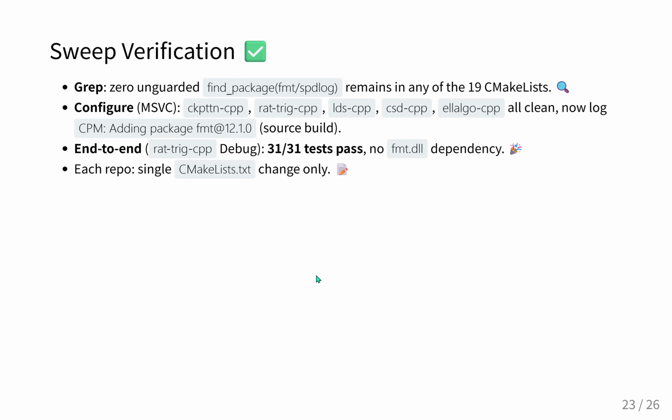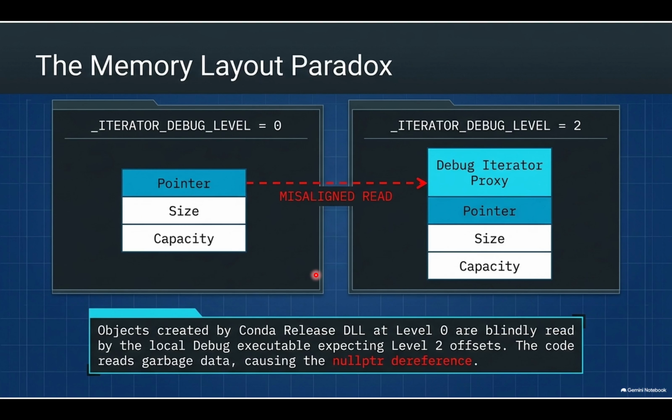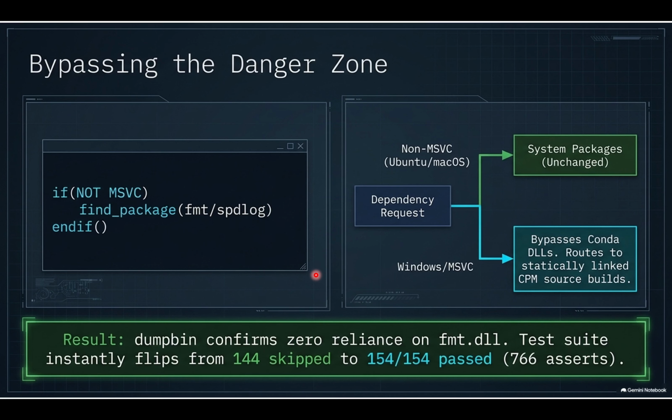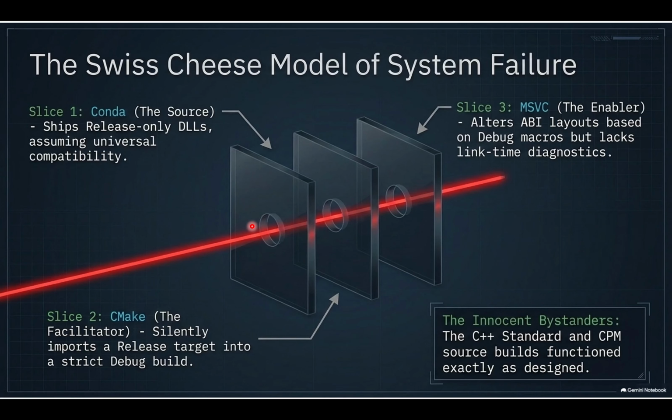From crashing to passing. When running the test suites in MSVC debug mode, the environment goes from 9 passes and a hard termination to 154 out of 154 tests passing. All 766 assertions execute perfectly. Furthermore, they validate the build architecture itself. Running dumpbin /dependents on the newly compiled executables confirms that they are no longer importing fmt.dll or spdlog.dll. They are successfully statically linking the source-built versions. The ABI mismatch is just entirely eradicated from the ecosystem.